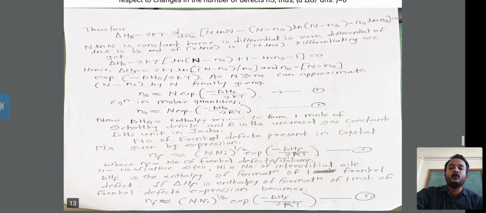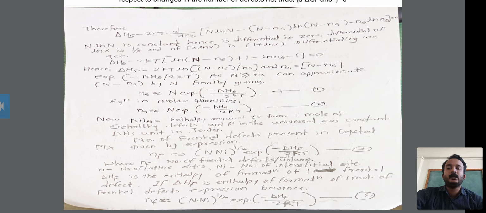These are the two formulas we have to discuss in this concentration of defects: the number of Schottky defects and the number of Frenkel defects. These two formulas are used in problems on Schottky defects. Therefore these two points, concentration of defects and extinction of defects, are over.